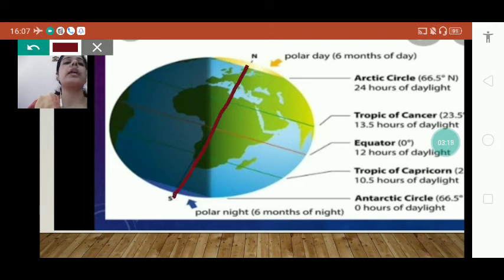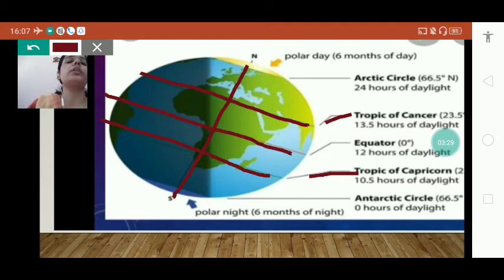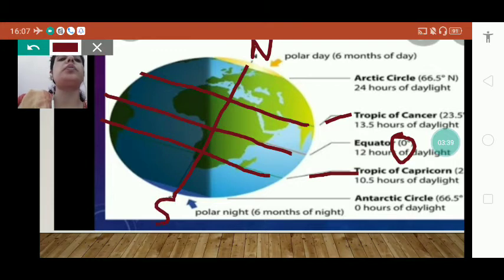This line is called an axis. It is an imaginary line. Tropic of Cancer and Tropic of Capricorn are the 2 latitudes, and this middle line is called the equator, which denotes 0 degrees. The axis is divided in 2 parts, North Pole and South Pole.